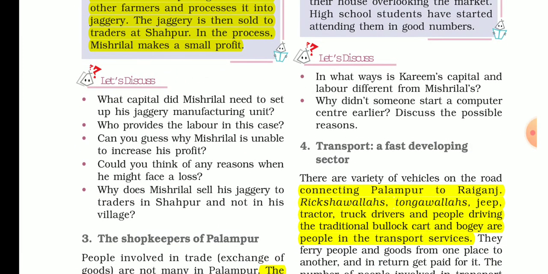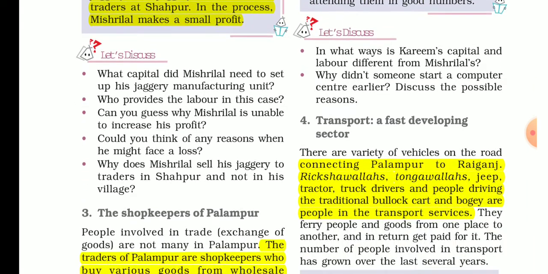So the non-farming sectors are: first dairy, second small scale manufacturing, third shopkeepers, and fourth is transport facilities.